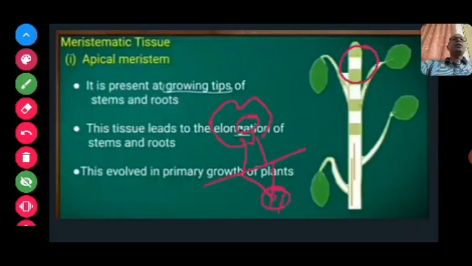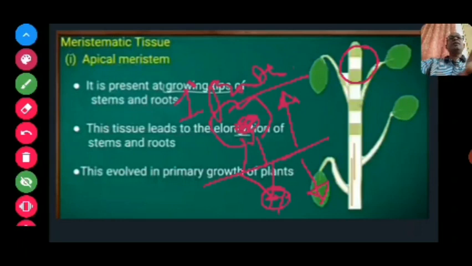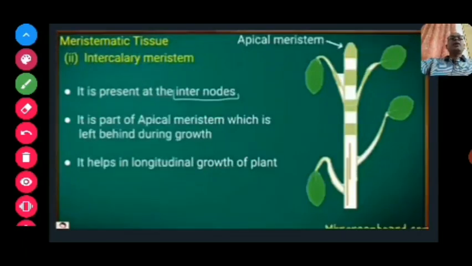They are mostly present here, and these tissues lead to the elongation of stems and roots. Due to the presence of these tissues, the plant will grow, and they are responsible for the primary growth of plants, that means an increase in size. Now the second point is the intercalary meristem.